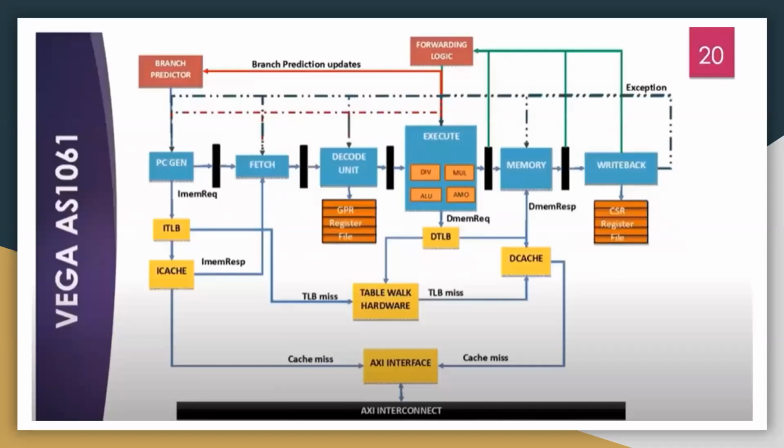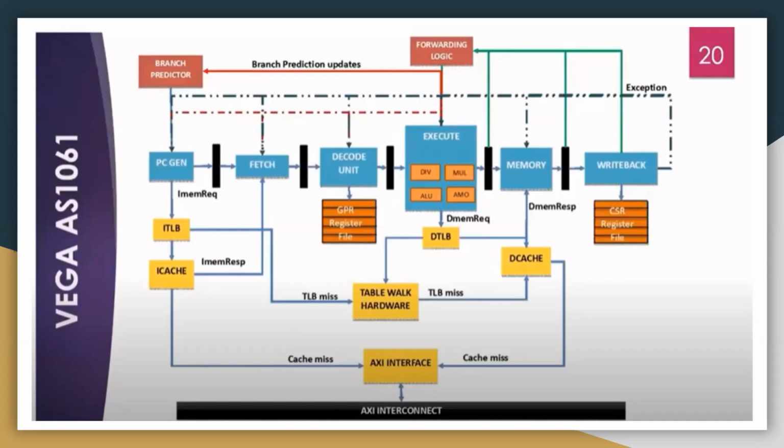Next slide. Yeah, this is the architectural block diagram for AS1061. Stage 1 goes for PC generation. It generates the PC based on the input from the branch predictor modules. Branch predictor modules consist of branch target buffers, branch history buffers, and return address stack arrays for highly efficient branch prediction.